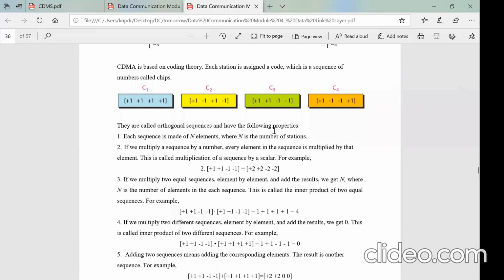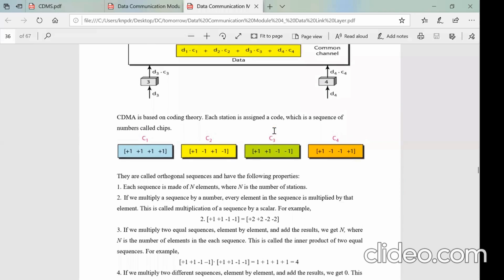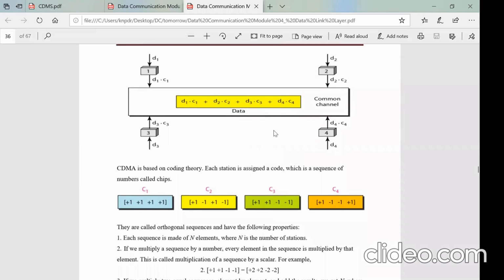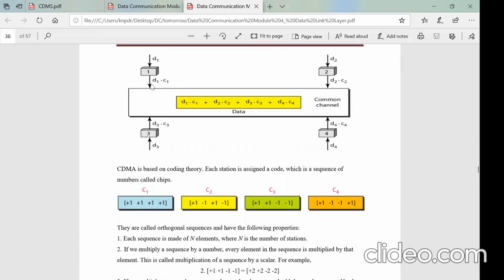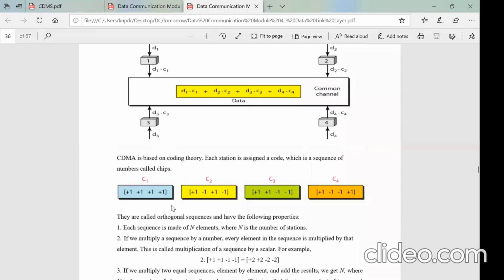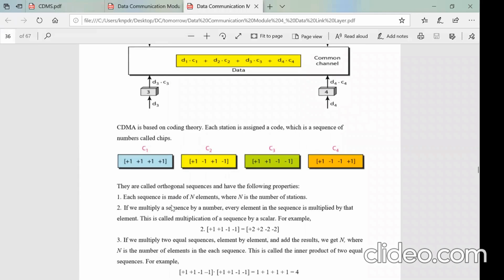And they should have some properties, because when the station is ready with the data and is sending the data on the channel by multiplying it with the code, there is some mathematics involved. So what type of mathematics? It has got some properties.